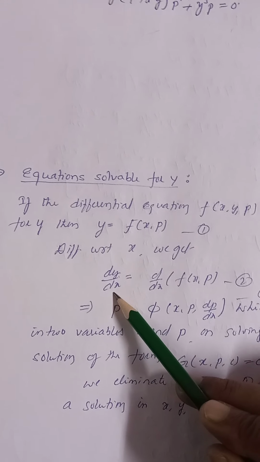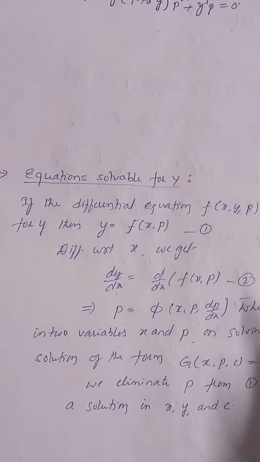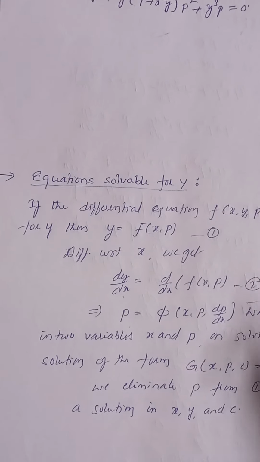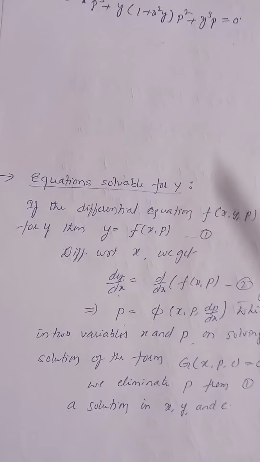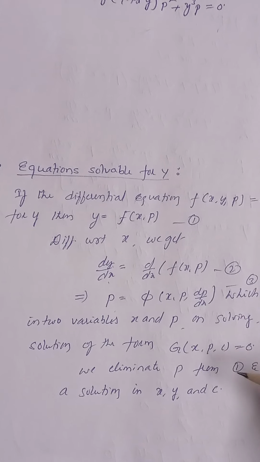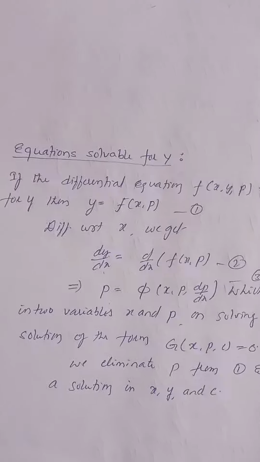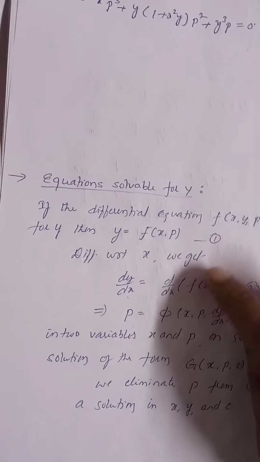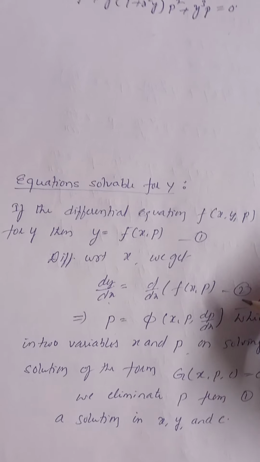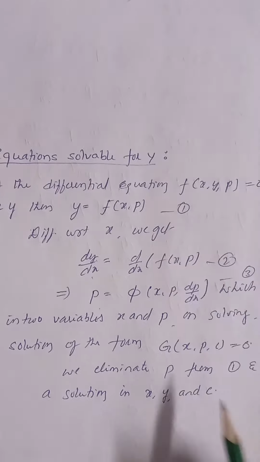But what is dy by dx in general? p is equal to phi of x comma p comma dp by dx, which on simplification by variable separable method, you will get a solution. That means which contains x, p and some constant. You will get a relation in x, p and some constant. Now, from this, find the p value and substitute in the given equation. That is equation number 1. We are rewriting the given equation in the form of y is equal to something, no? There we have to substitute the p value obtained from here.